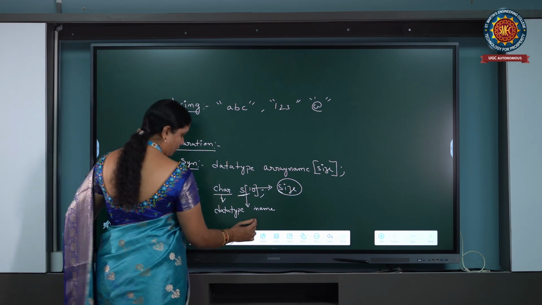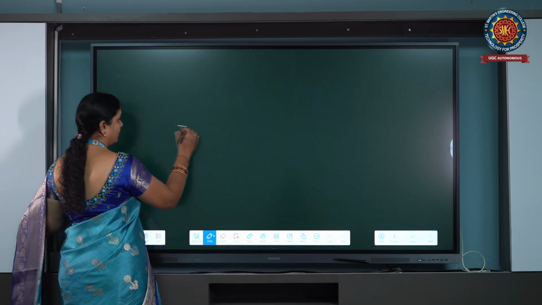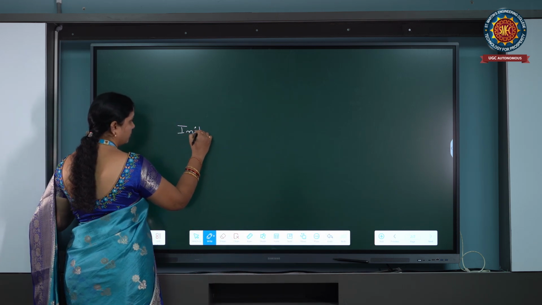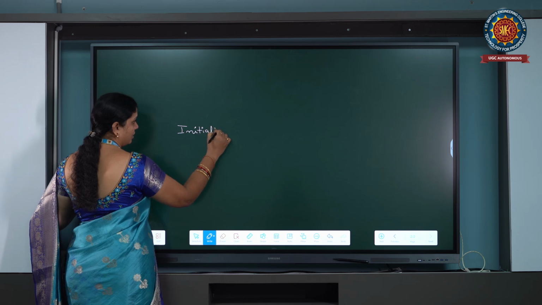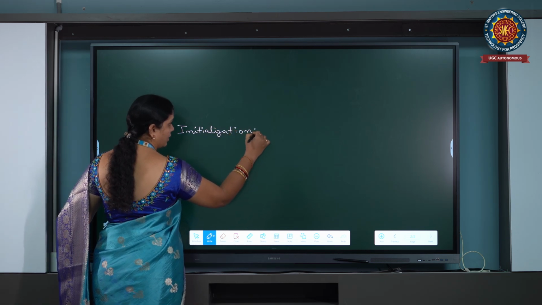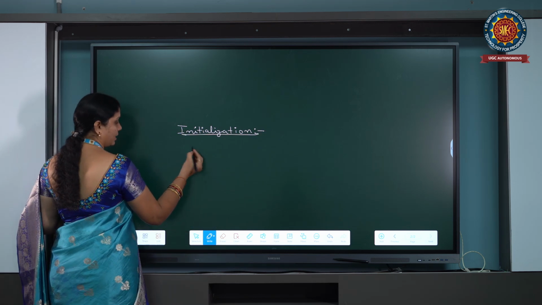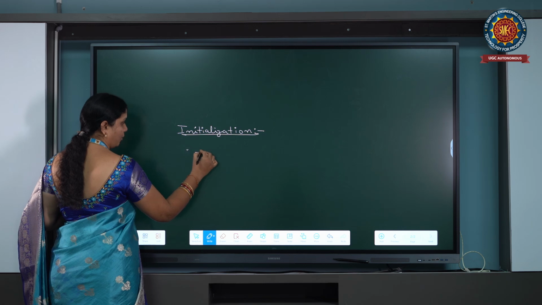Next one is initialization. How to initialize a string? Initialization is assigning values to the variables using the equal to operator. Equal to is an assignment operator.